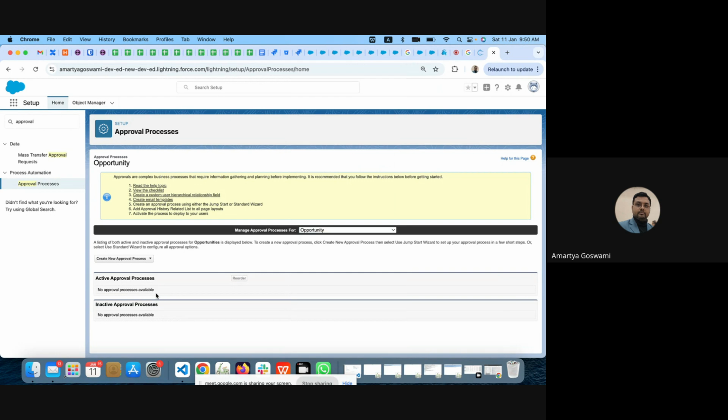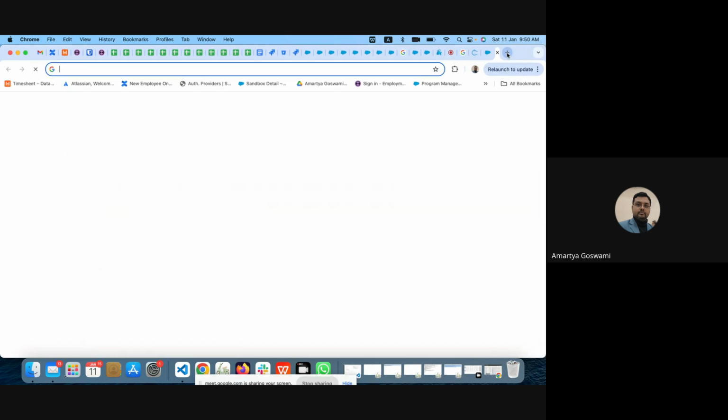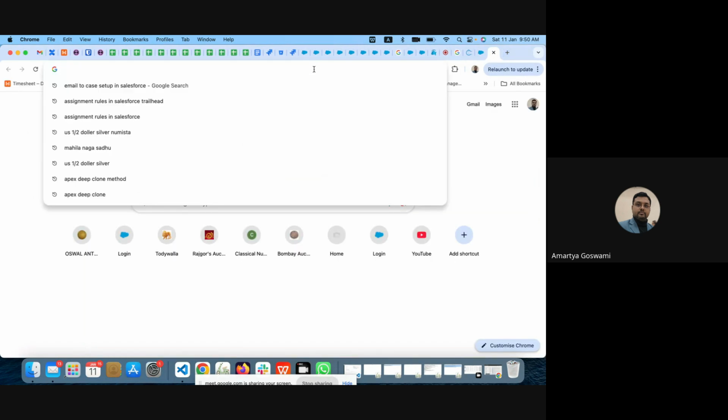Somehow it is removed. So I'm not creating it, only for the interest of time. What is approval process and how does that work? Simple thing is that,